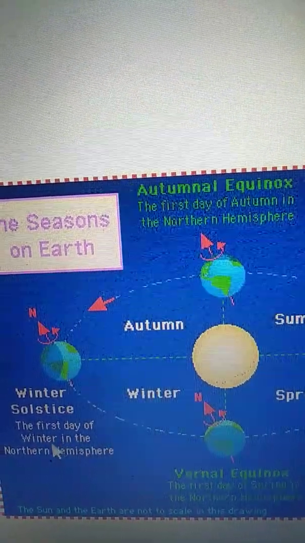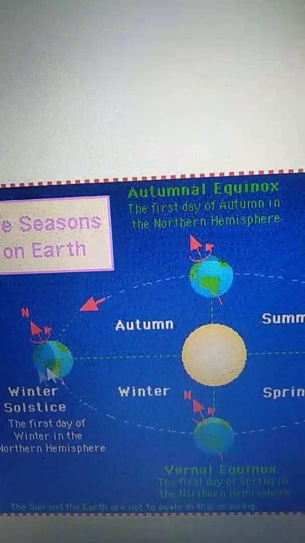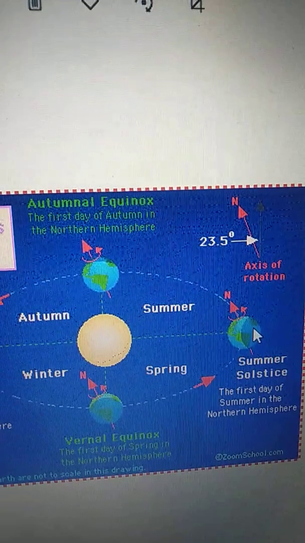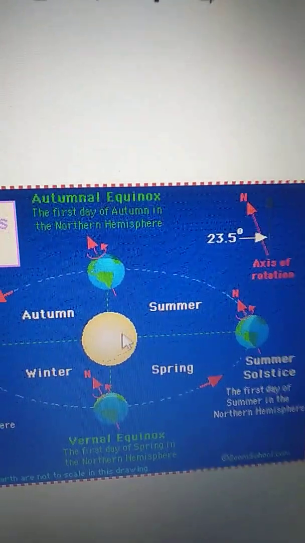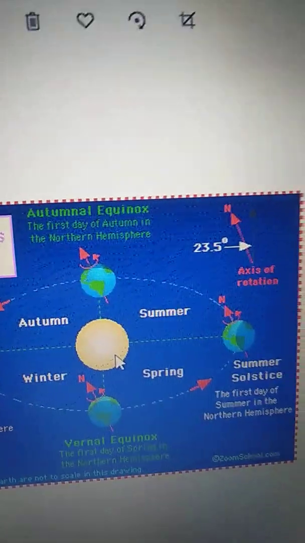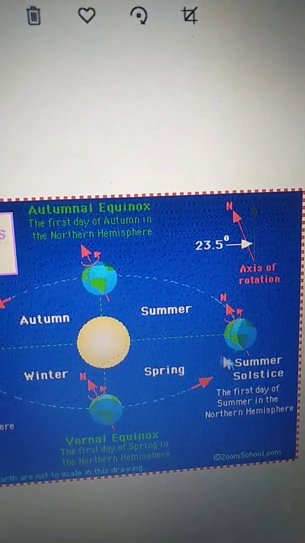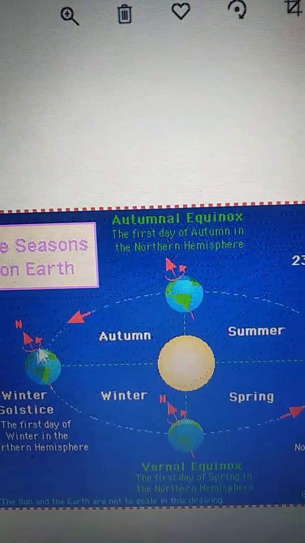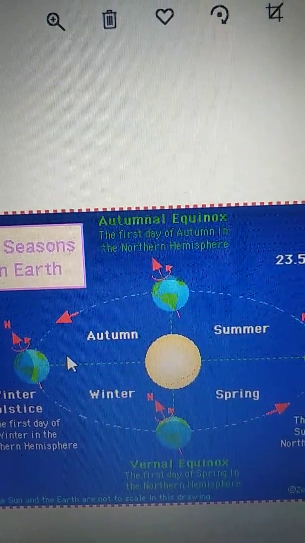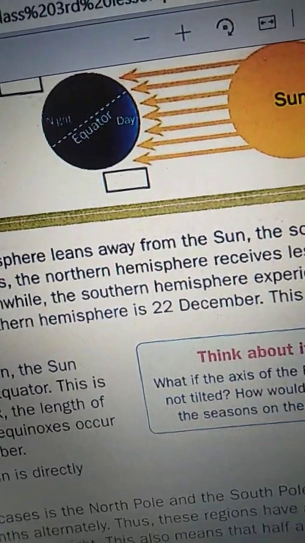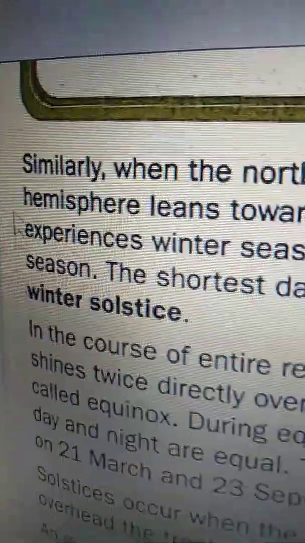The first day of winter in the northern hemisphere begins if the southern hemisphere leans towards the sun. We can see in this picture clearly. This will have the summer season, and the northern hemisphere has the winter season. Winter solstice.